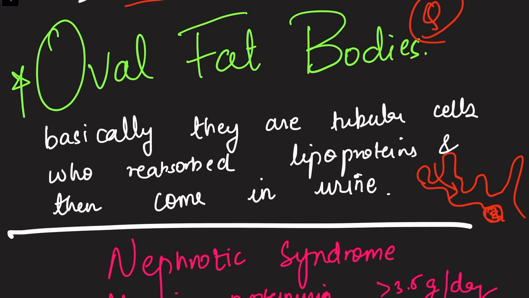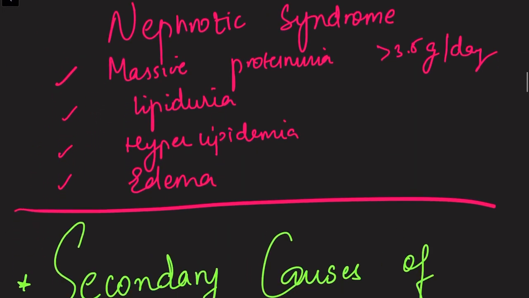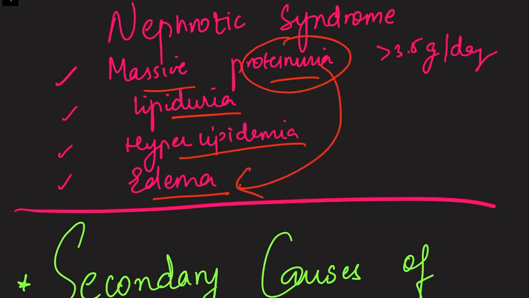Okay, next I want to say the basics of what is seen in nephrotic syndrome. There is massive proteinuria, there is lipiduria, hyperlipidemia, and edema. Okay, so hematuria is not seen in nephrotic syndrome. Also, massive proteinuria leads to edema. These are the four basic components which are characteristic of nephrotic syndrome, and you need to remember them.